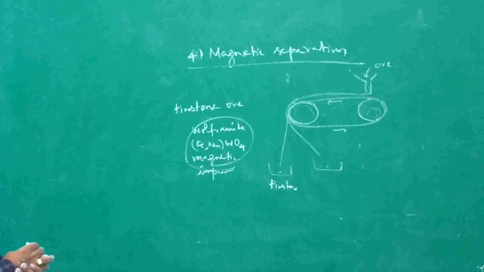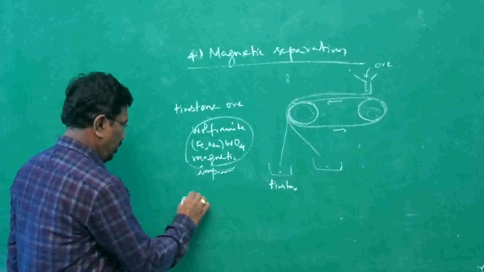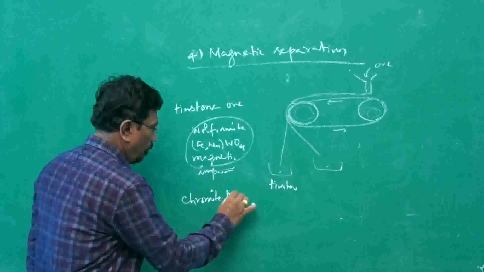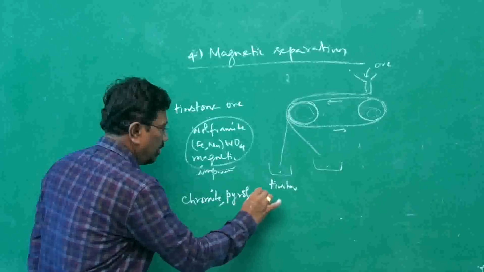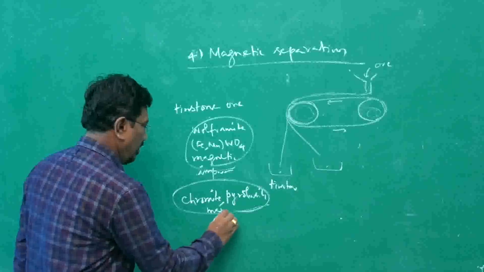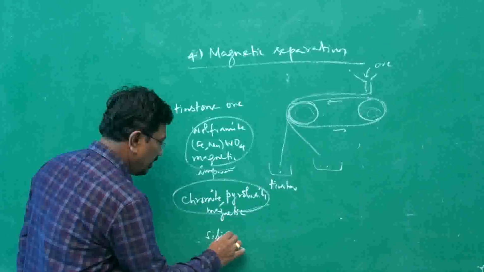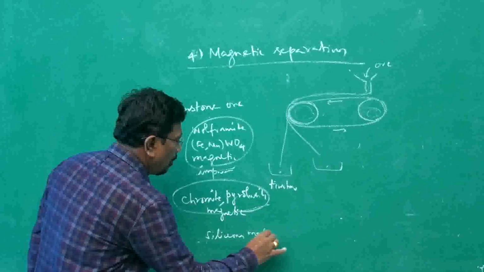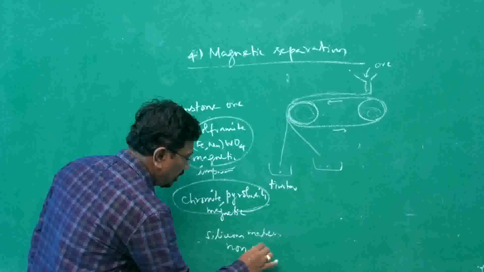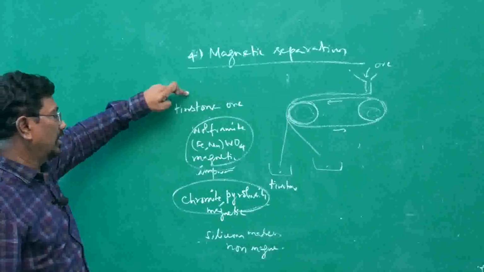On the other hand, if we want to concentrate chromite, the ore of chromium, or pyrolusite, the ore of manganese, these ores are magnetic. Siliceous materials, sandy materials, are non-magnetic. So here the impurity is non-magnetic. In the earlier case, the impurity is magnetic and the ore is non-magnetic.